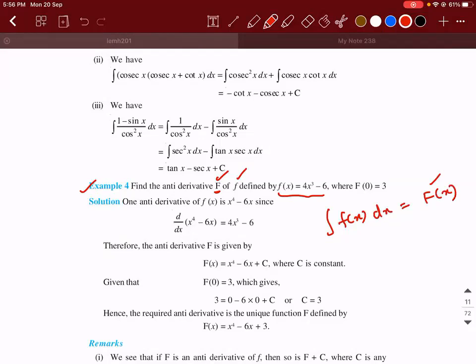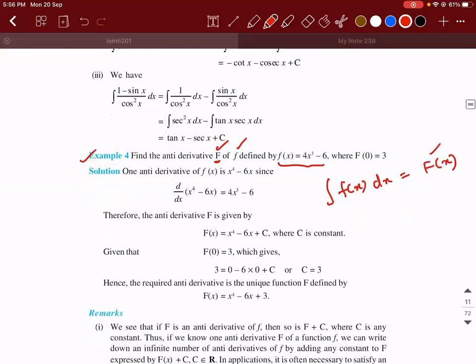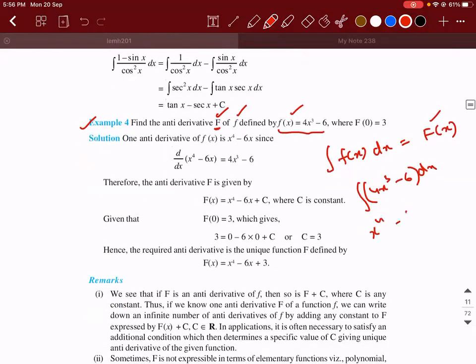Am I clear till this point, guys? Now see, what is the integrand? It is 4x cubed minus 6 times dx. So integral of 4x cubed minus 6, what will it be? x to the power 4 minus 6x plus a constant. Correct? So this should be the value of capital F of x. In this question, they told find the antiderivative confidently because they've given you F of 0. Or else what they would have told is integrate and leave. So generally, whenever they say antiderivative, they expect you to write the function alone.